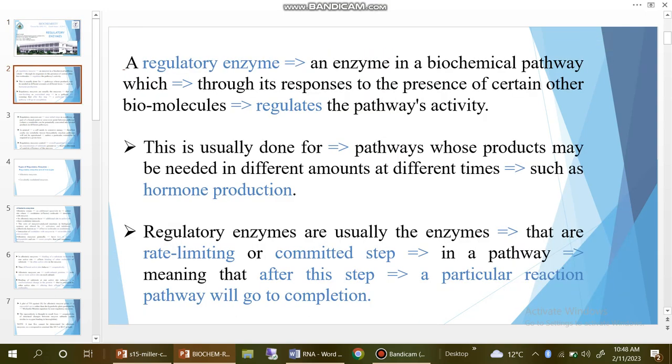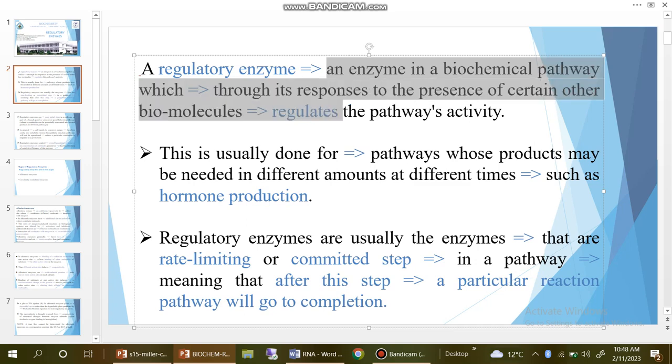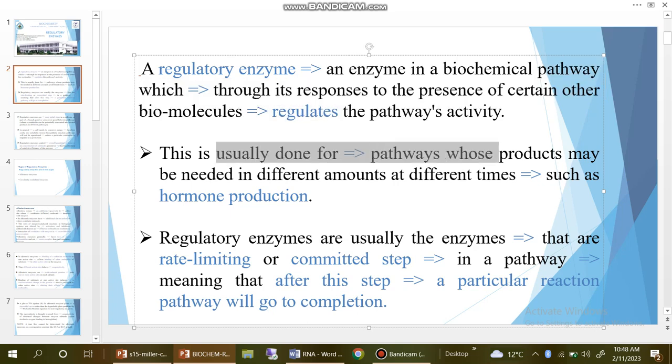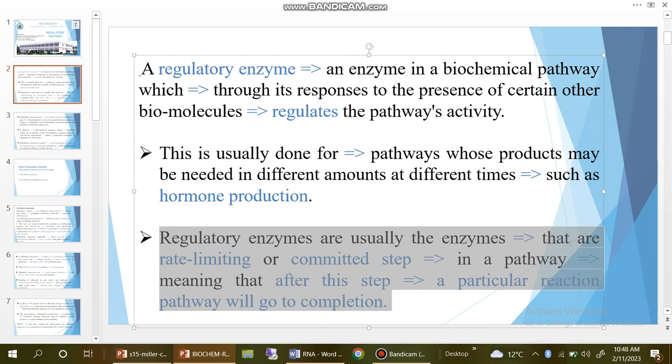Also, you can see here regulatory enzymes. A regulatory enzyme is an enzyme in a biochemical pathway which, through its responses to the presence of certain other biomolecules, regulates the pathway activity. This is usually done for a pathway whose products may be needed in different amounts at different times, such as hormone production. Regulatory enzymes are usually the enzymes that are rate limiting or committed steps in a pathway, meaning that after this step a particular reaction pathway will go to completion.